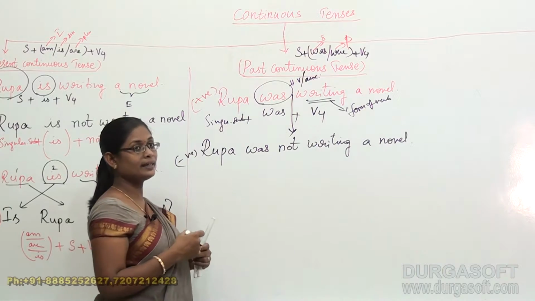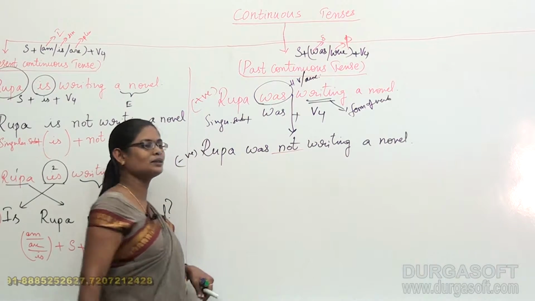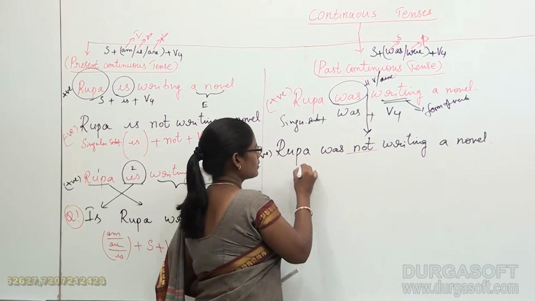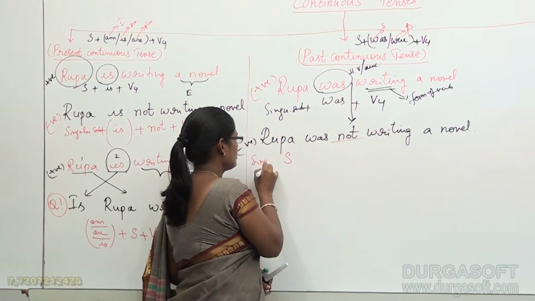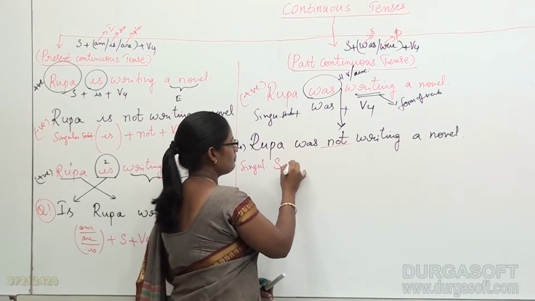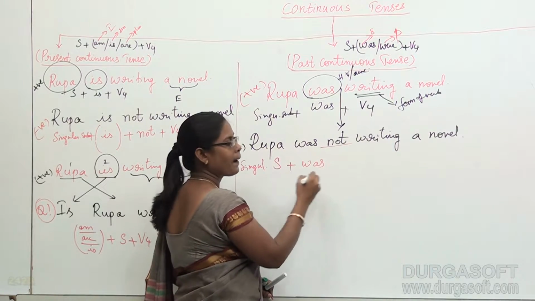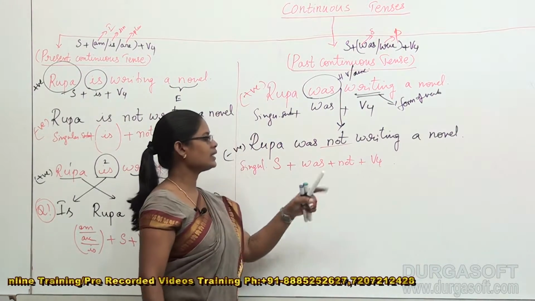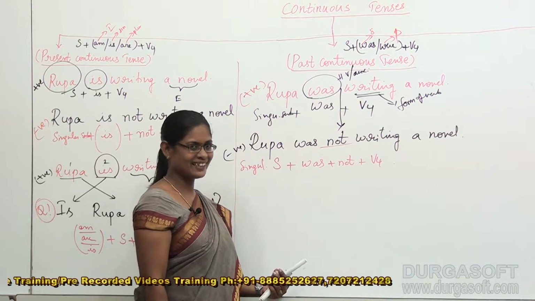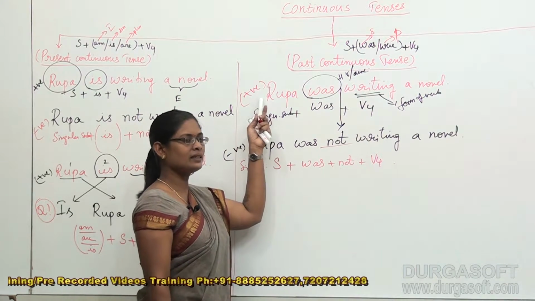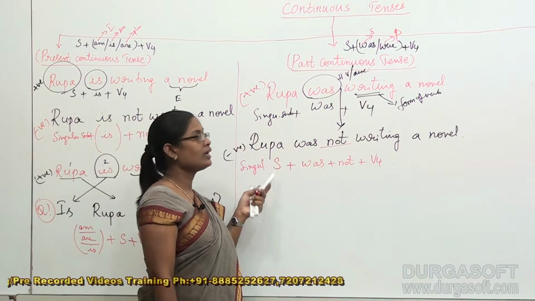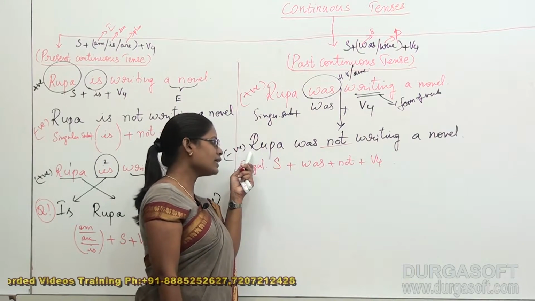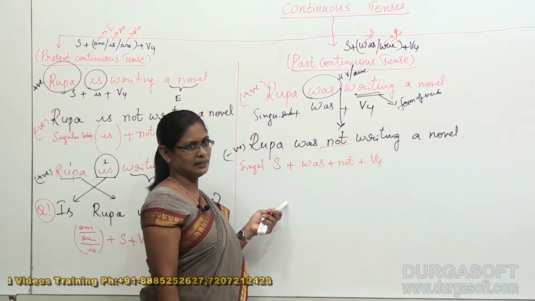Okay, so this is my negative sentence. Can you say why it is a negative? Because there is not in the sentence, so it is a negative sentence. Then the structure for this sentence is singular subject plus was plus not plus V4. So this has become a negative sentence. From a positive sentence a negative sentence exists. Even from a positive sentence a positive question exists. From a negative sentence a negative question exists.